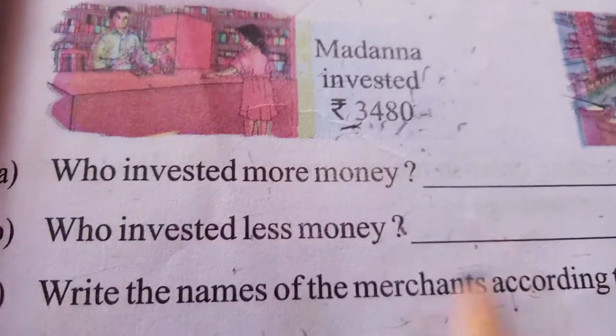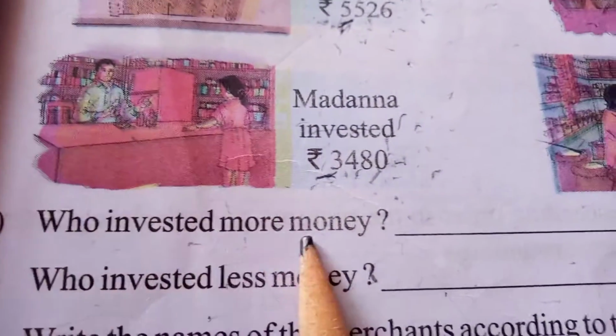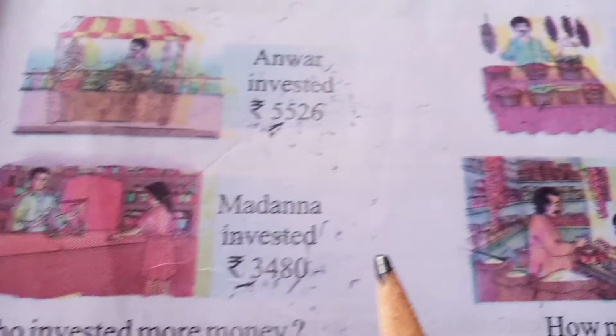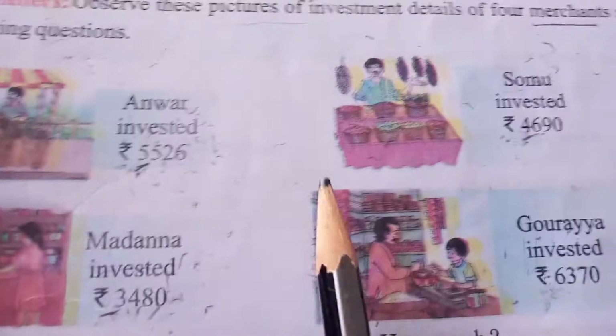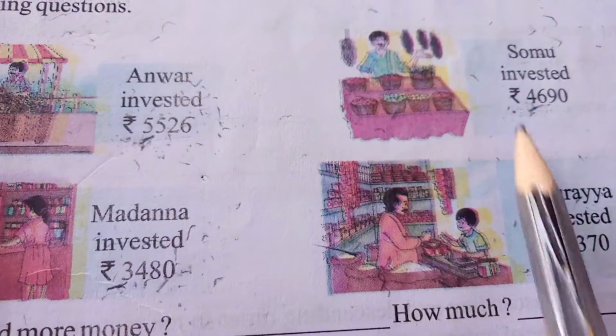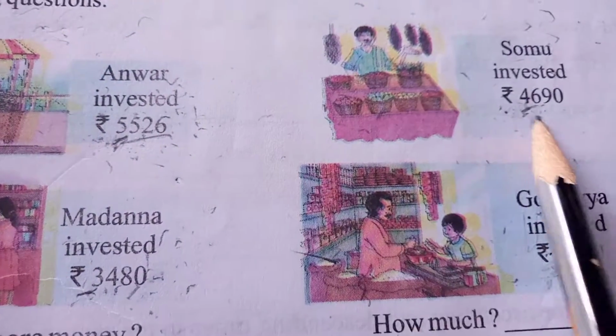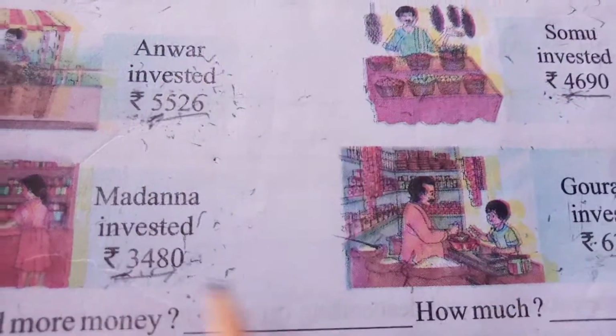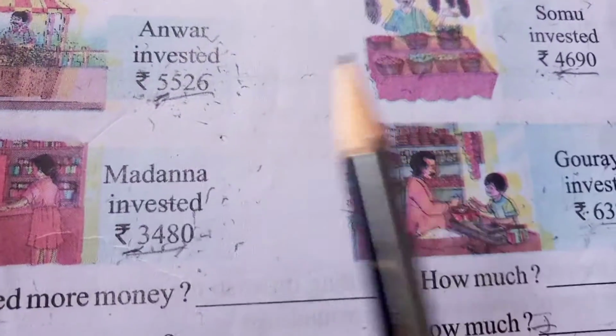Yes, here are given questions. Who invested more money? Who spent more money here? Now first, compare these numbers. Already you know, compare these four numbers. Now how to compare these four numbers?